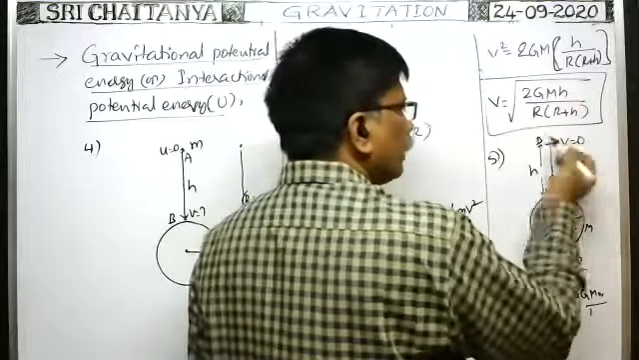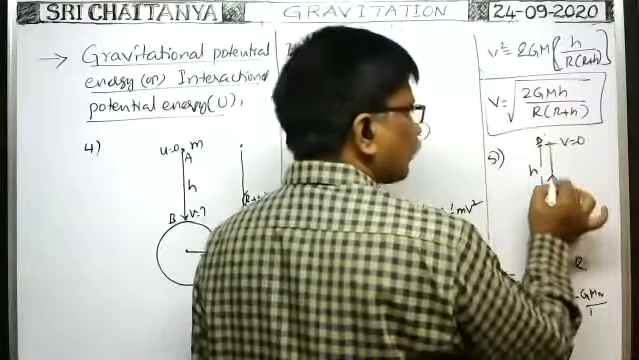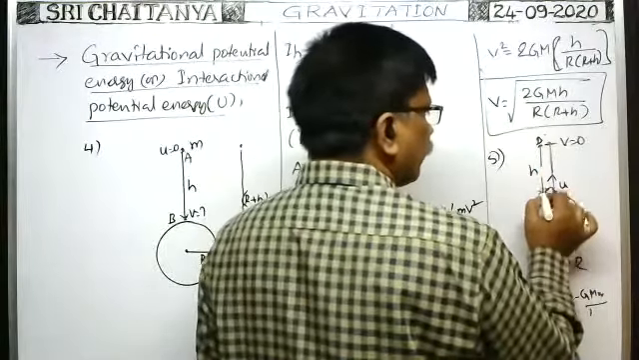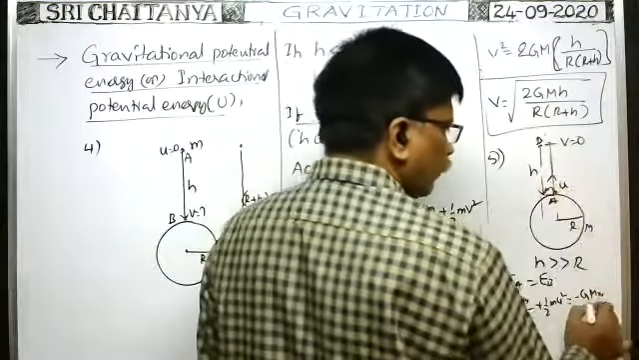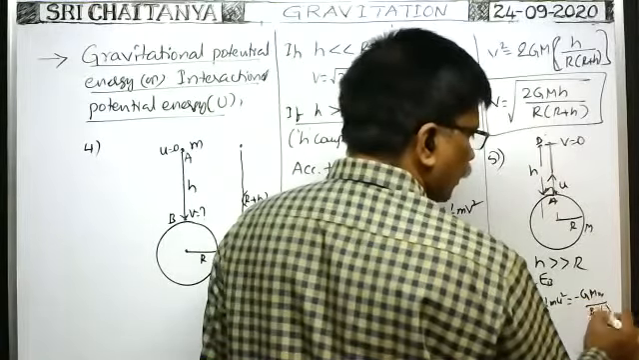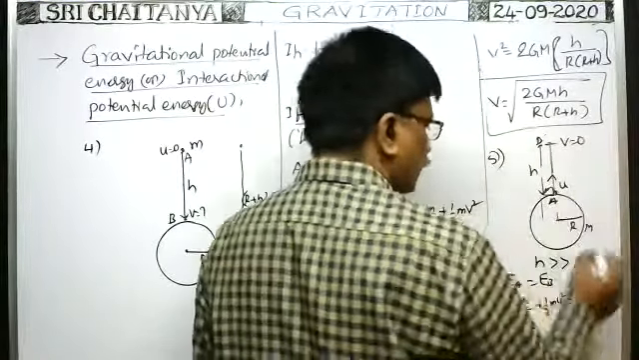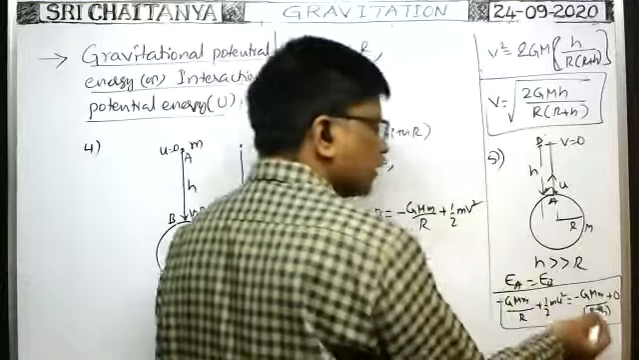This total distance may be given as small r. In that case, instead of R plus h, you have to write small r only. But here, I have given the h value from the surface of the earth. That's why R plus h. Plus kinetic energy is equal to 0 as velocity is 0. This is the rule. So from this, you have to calculate the h value.